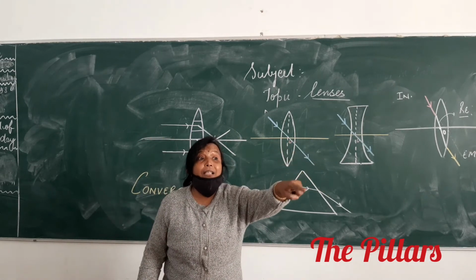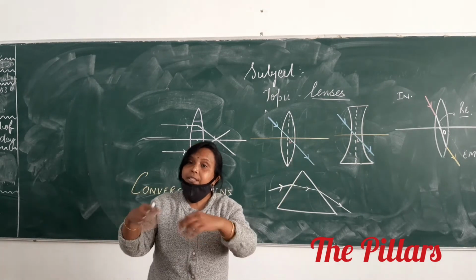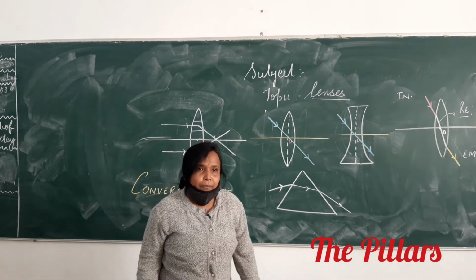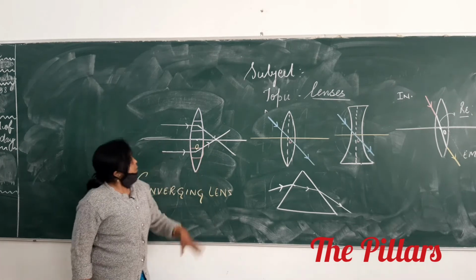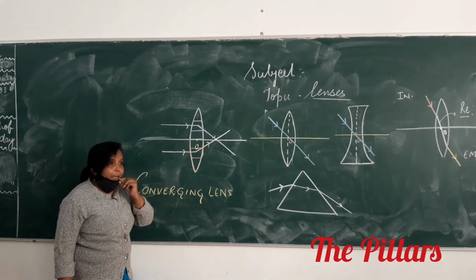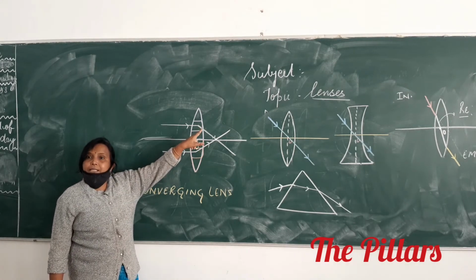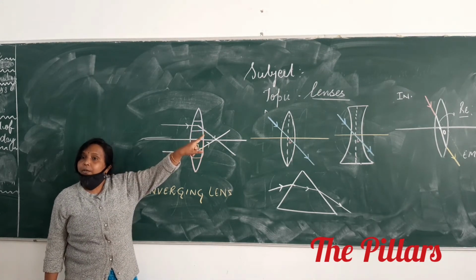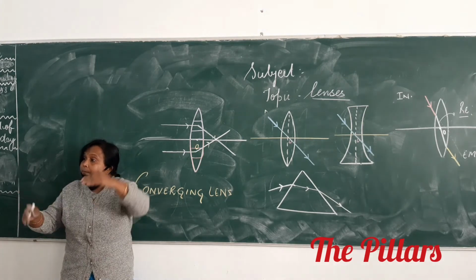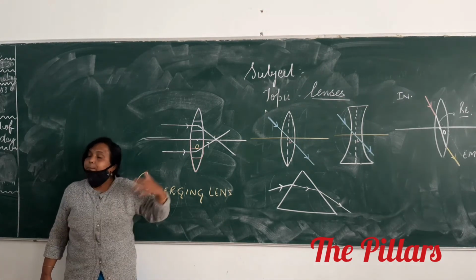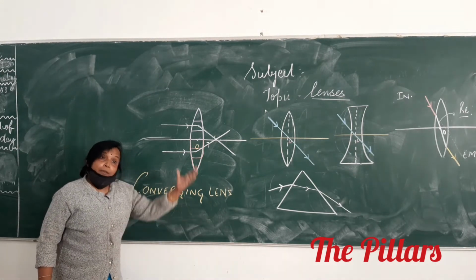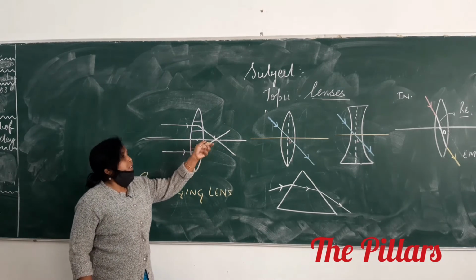You might get a question, why is a convex lens called converging lens? Then you should explain like this. You will not give the answer that it converges. Everyone knows that it converges. What should be the answer? You can draw the figure also. You can explain that the part of the convex lens which is above the principal axis is made up of several prisms whose bases are in downward direction, and below the principal axis, upward direction. So you can draw the figure, converge. They will meet each other.